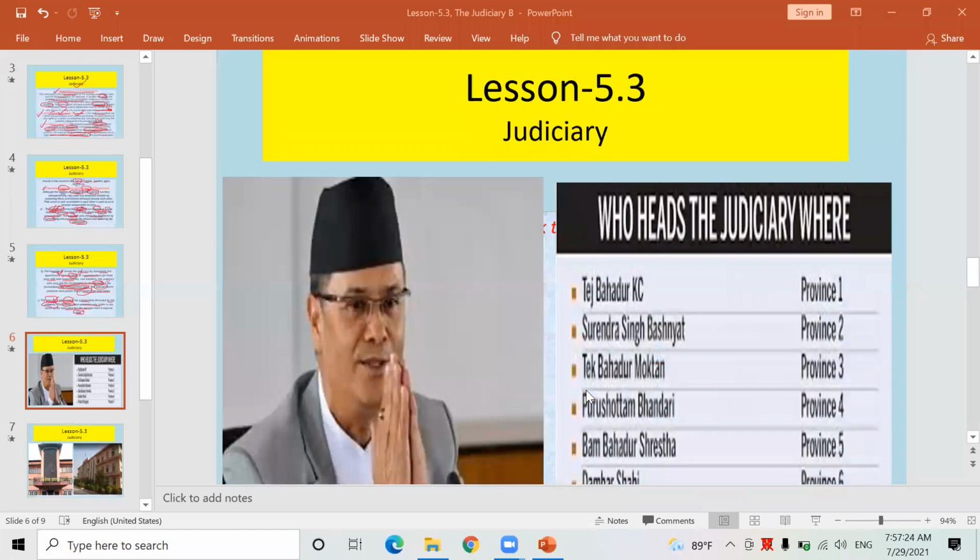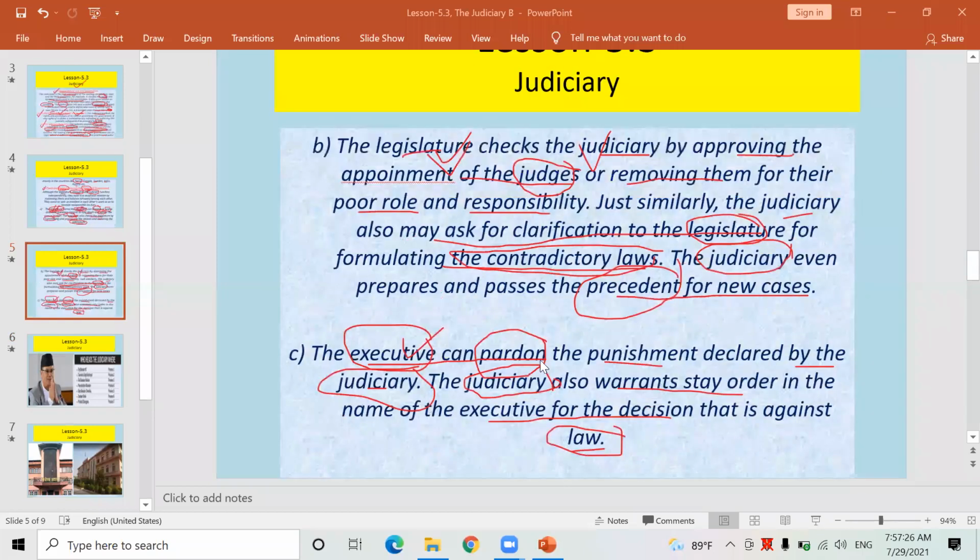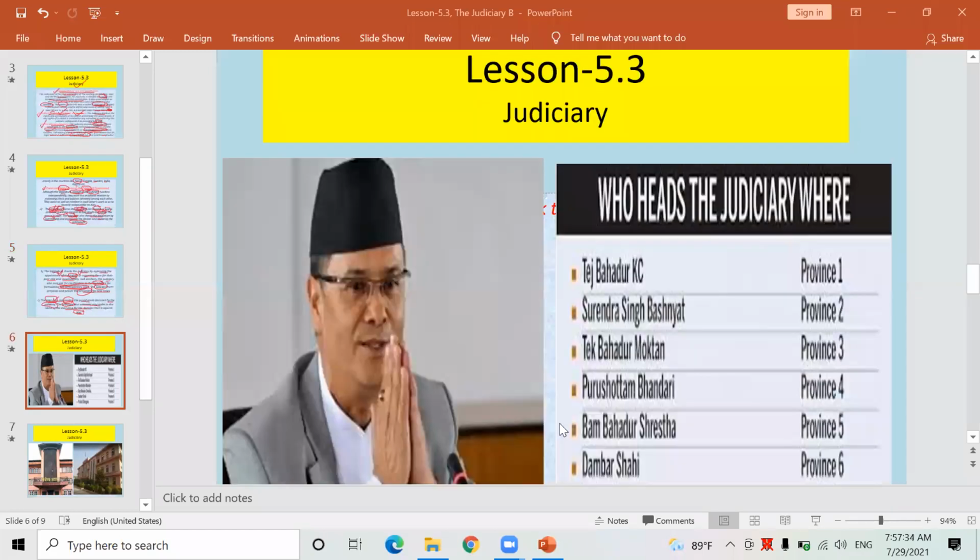Look here. The writer has tried to show us the relation between the three major organs of the government. Again I have brought the same figure, as I showed you yesterday also. Who is he?